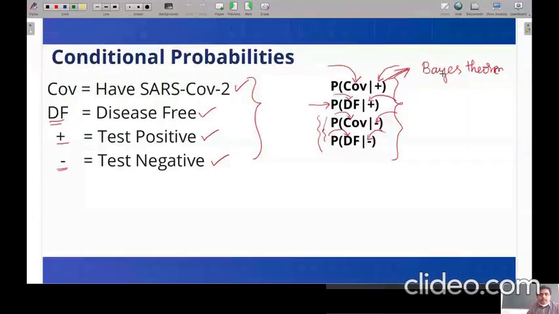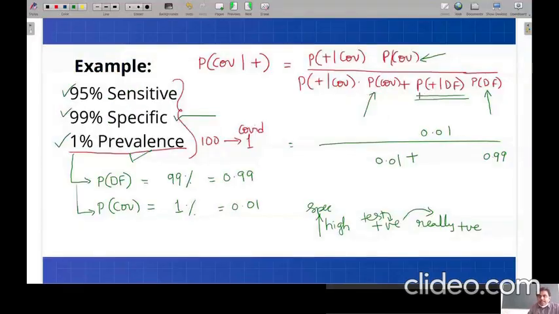So applying here, you can see this is P of plus given disease free, that is a person who is disease free, but he is tested positive. That can be related to the specificity, because it is not 100% specific. There is a 1% lag in its specificity.